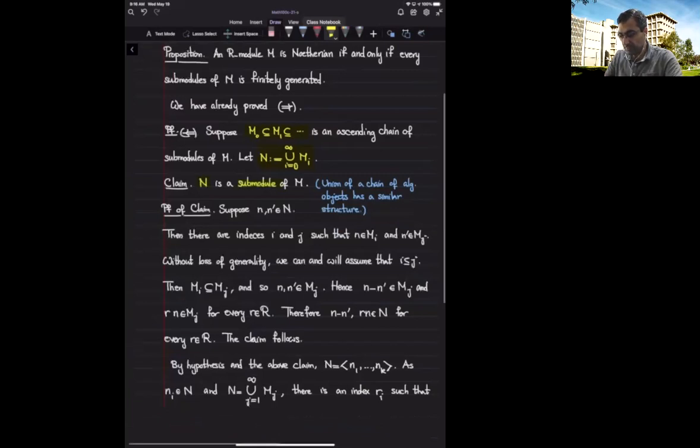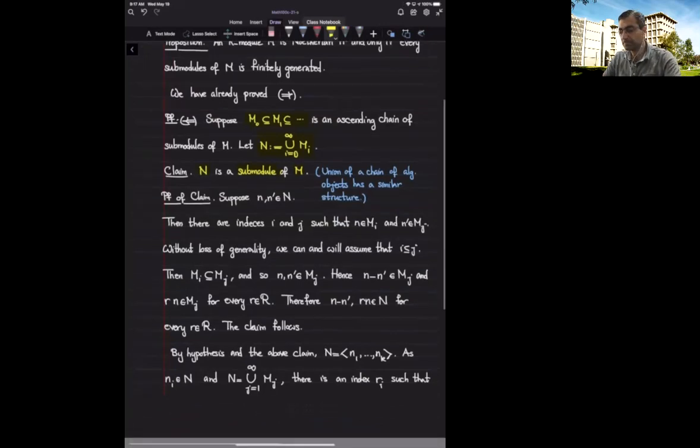What does that mean? This means we need to show that N is a subgroup of M, an abelian subgroup, and it is closed under scalar multiplication. Let's start with why it is a subgroup. Actually, at the same time, we can also argue why it is closed under scalar multiplication. So let's pick two elements, n and n prime, in capital N. I need to show that n minus n prime is inside capital N, and at the same time, r times n for every r inside the ring R is still inside capital N.